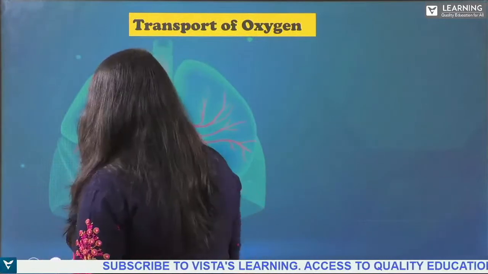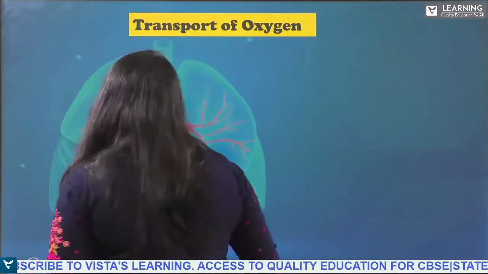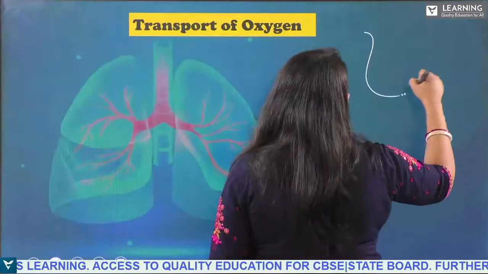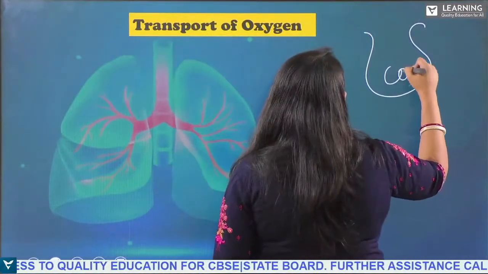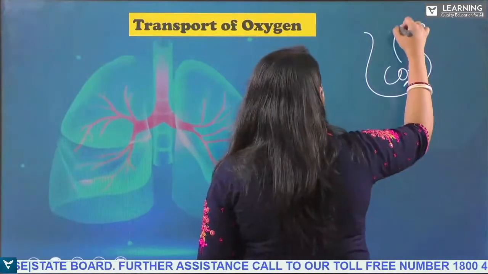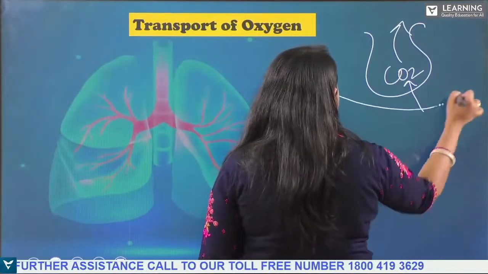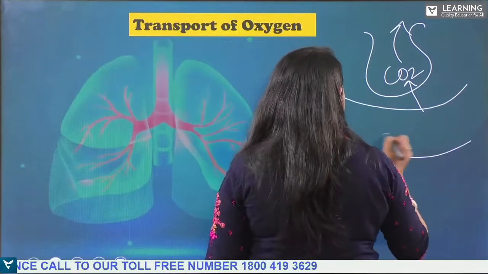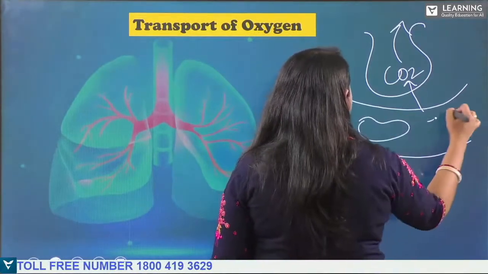Now, in the case of carbon dioxide, what happens? This is the alveoli, carbon dioxide is going out, right? This is the blood vessel. Now here RBC cells are present.